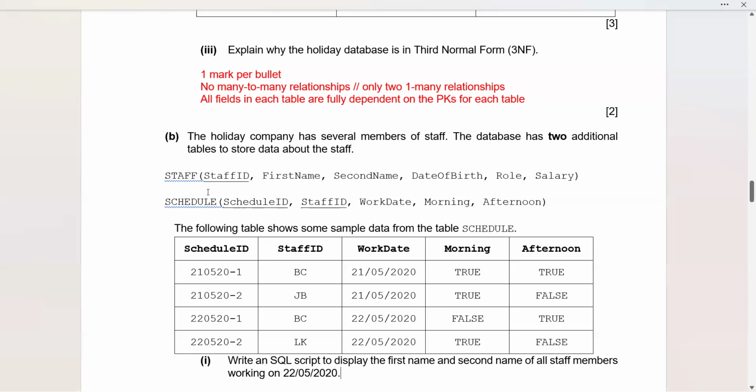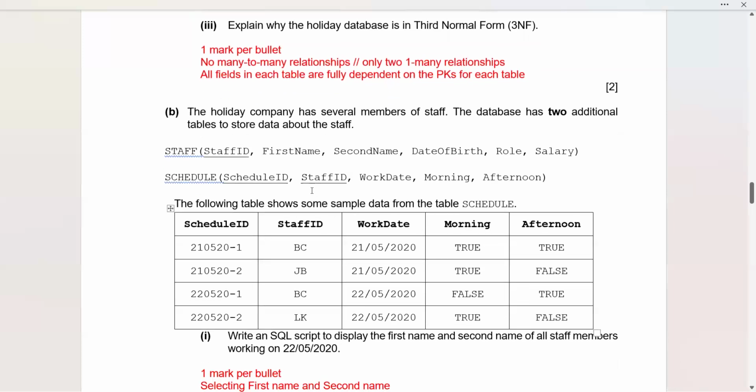That's great. Another table by the name schedule is here, and it has schedule ID as well as staff ID, which is going to link it with this table. Work date, morning, afternoon. So the following table shows some sample data from the table schedule. Here you can see the table schedule has the fields schedule ID, staff ID, work date, morning, afternoon.